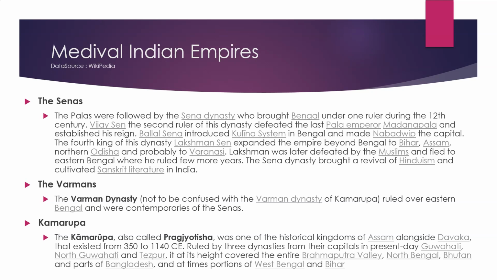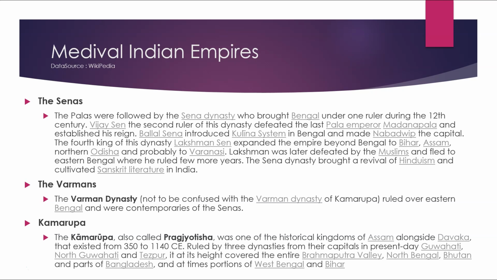The fourth king of this dynasty, Lakshman Sen, expanded the empire beyond Bengal to Bihar, Assam, northern Odisha, and probably to Varanasi. Lakshman was later defeated by Muslims and fled to eastern Bengal, where he ruled a few more years. The Sena dynasty brought a revival of Hinduism and cultivated Sanskrit literature in India.